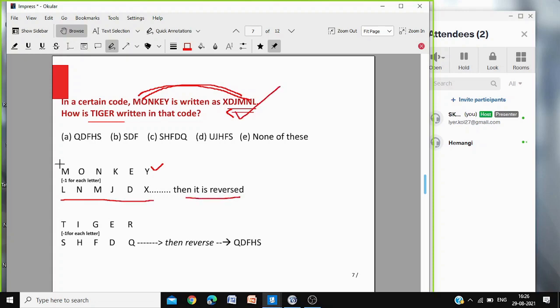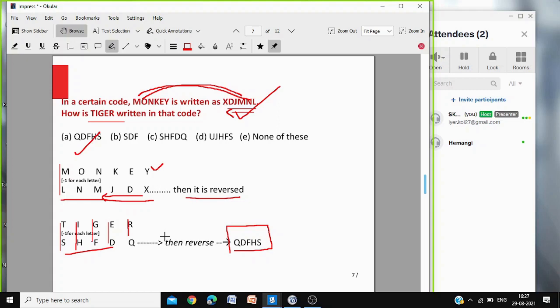So what they have done? -1 for each letter, and after getting the answer, reverse the order. So the same rule we applied. -1. What comes before T, beta? S. Before I comes H. Before G comes F. Before E you get D, and before R you get Q. But then you have to reverse it, just like you reversed it here. So when you reverse it, you will get this one. So this is the code. All you do is -1, -1, -1 and reverse it the way in which you did. Do here what was done there.